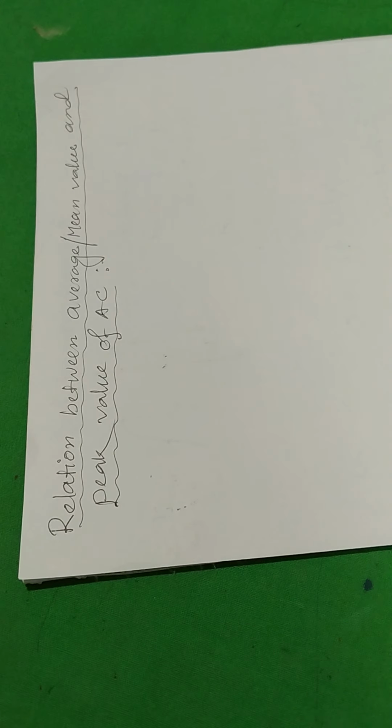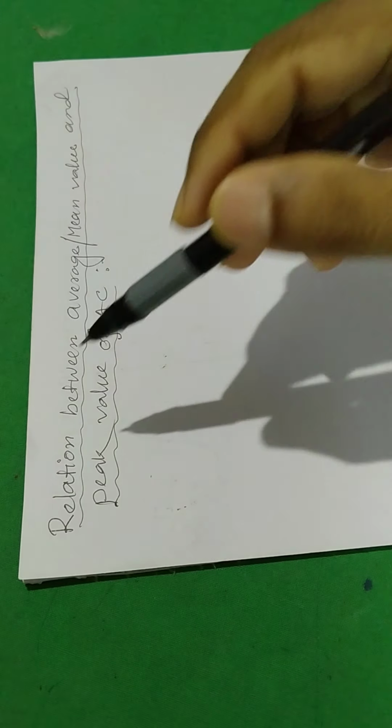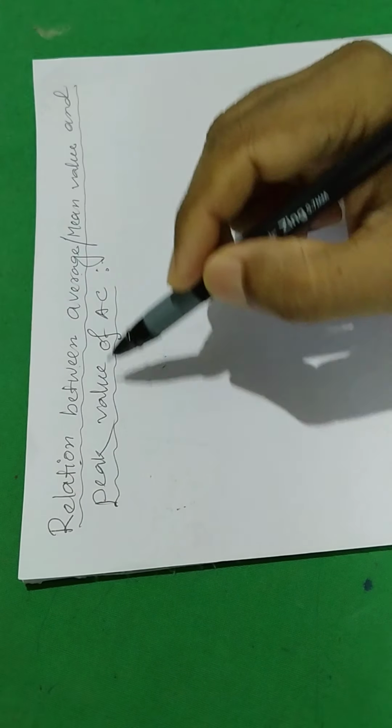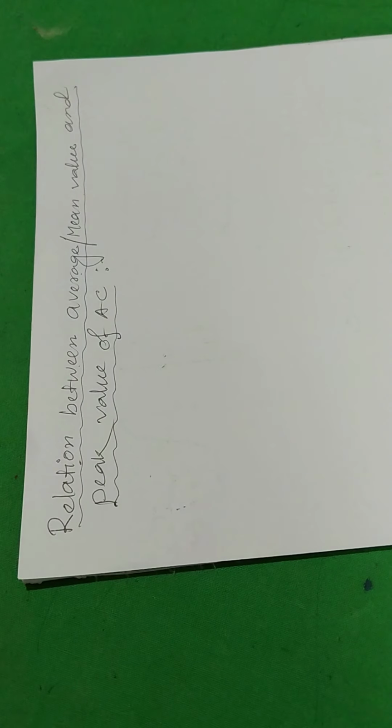Hello student, today I am going to derive the relation between average or mean value and peak value of AC. As we know, alternating current varies continuously with time. Its effect is measured by defining either the mean value or average value of AC, or by defining root mean square value or virtual value of AC.